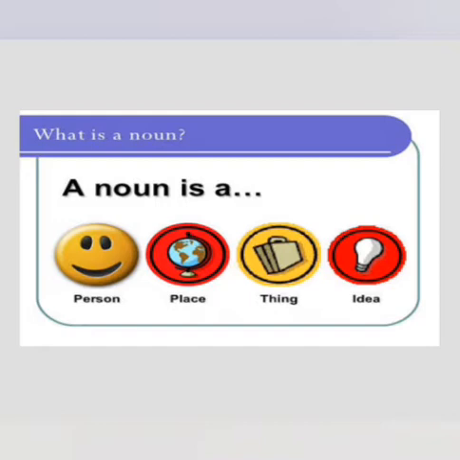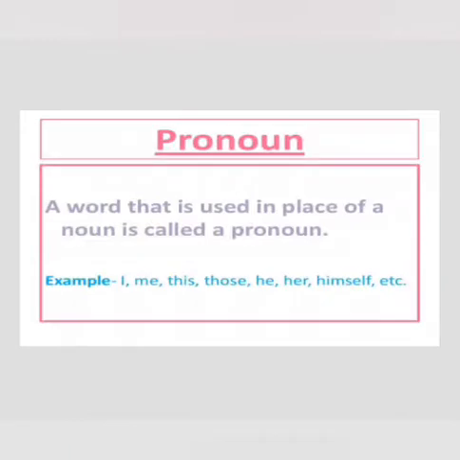Next, a pronoun. A pronoun is used in place of a noun. Say the answer. A pronoun is used in place of a noun. For example, she, he, me, I, etc.